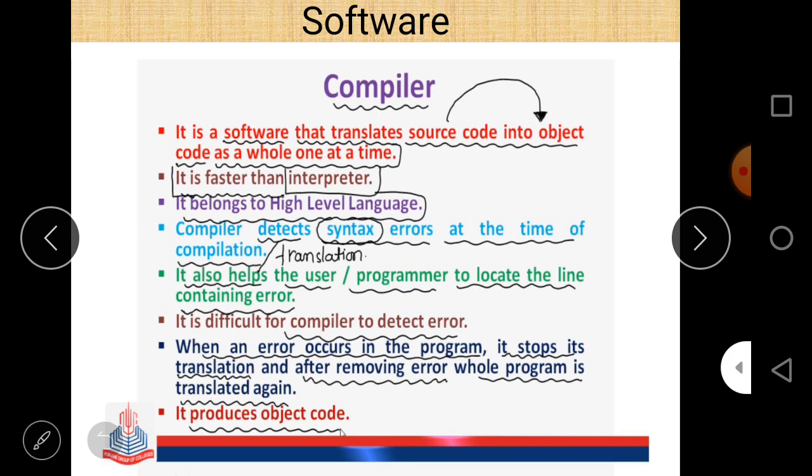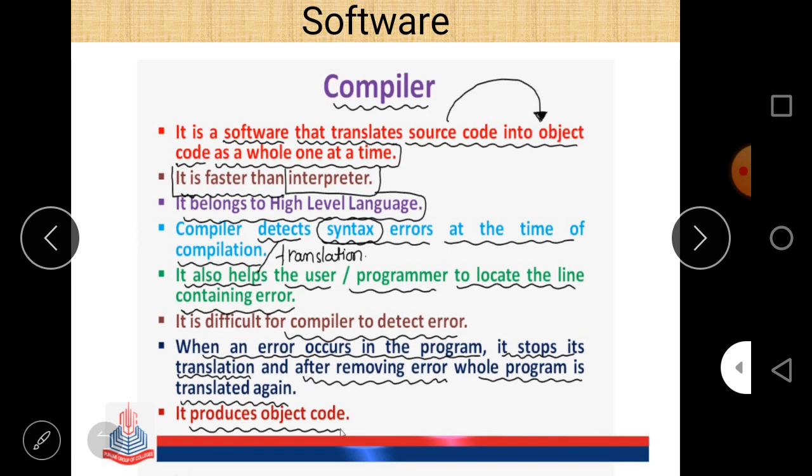You can easily see here. What is a compiler? It is a software that translates source code into object code as a whole, one at a time. So here the compiler doesn't convert source code directly into machine code, but first converts source code into object code, and then the object code can be converted into machine code. So that is the role of the compiler. This is a very important point: source code into object code, and that object code is then converted into machine code.